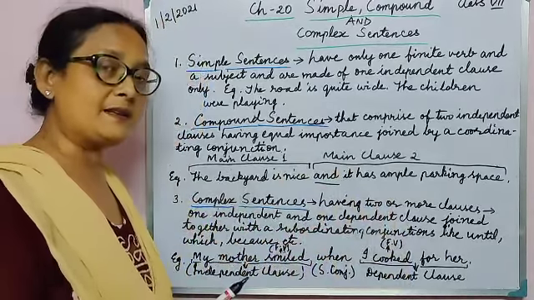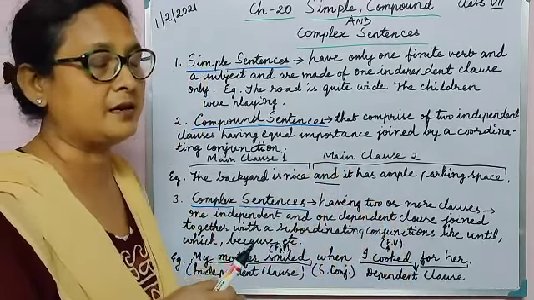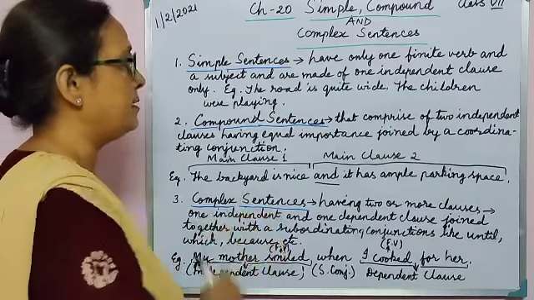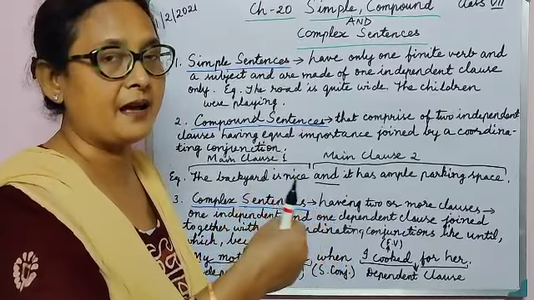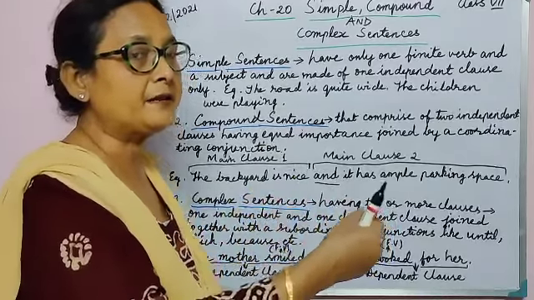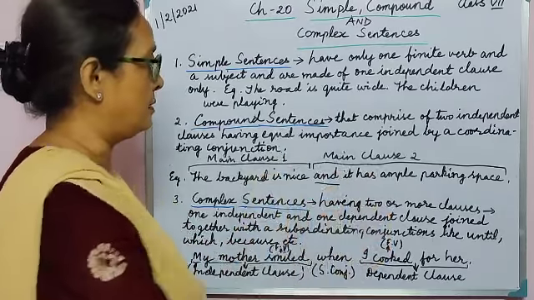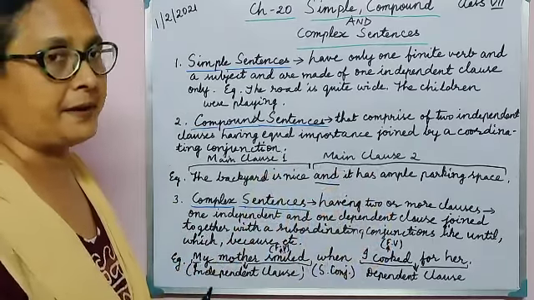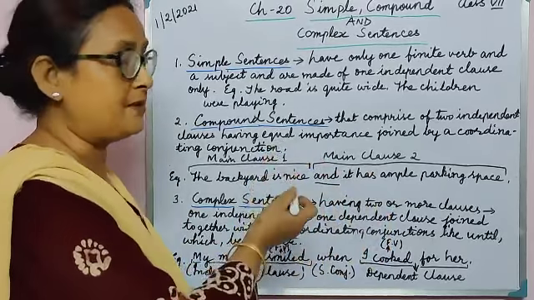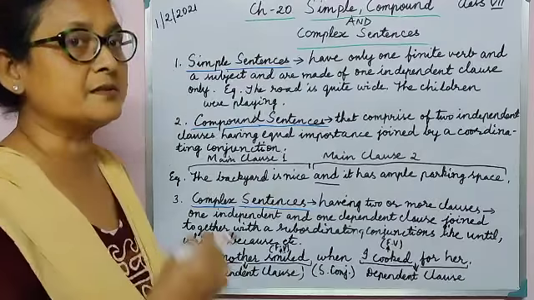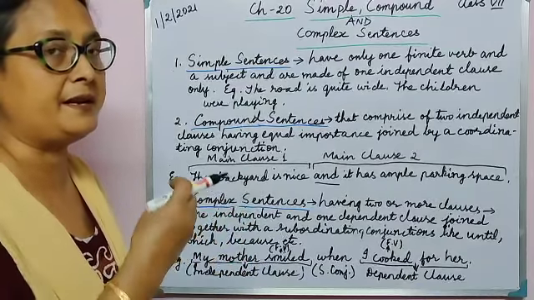If we separate them, one clause can stand on its own, which is called an independent clause. But the second clause, which we join with a subordinating conjunction, is dependent on the first independent clause. So it can't stand on its own, unlike the compound sentence, where both could stand on their own if we separated them at the coordinating conjunction.